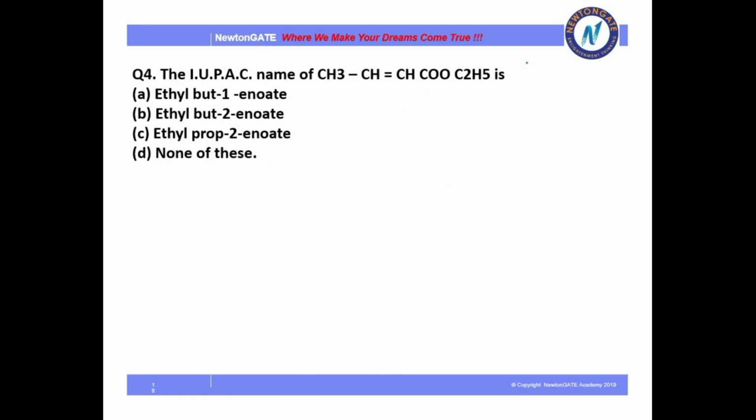We have to write the IUPAC name of this. Now look at this. We have come to a little complicated one, though it is easy. Let me write it in a proper way. It's CH3, CH, double bond, CH. Now look at this structure. Here it is double bond O, O, C2H5.